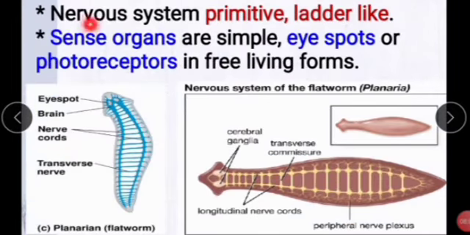Next, the nervous system is primitive, ladder-like. The nervous system is still developing, and we see ladder-like structures. Sense organs are simple: eye spots. These are eye spots. Next, or photoreceptors, commonly found in free living forms.